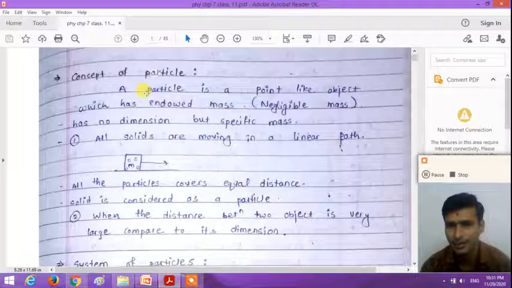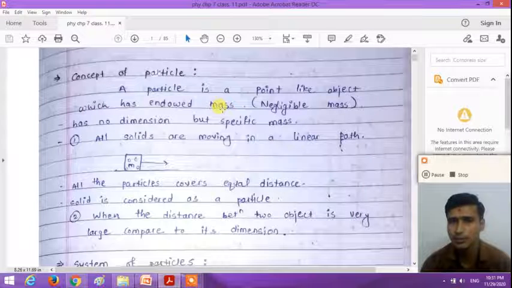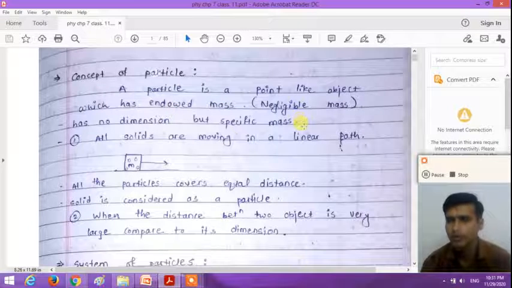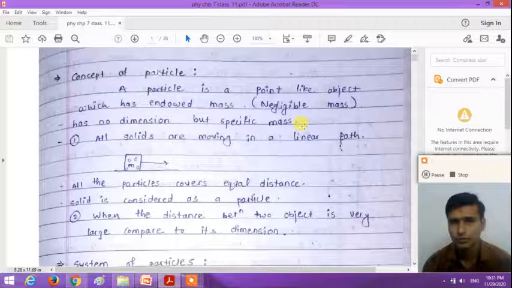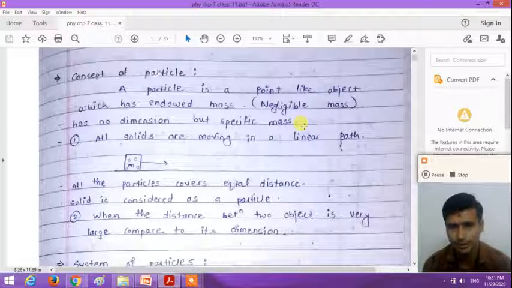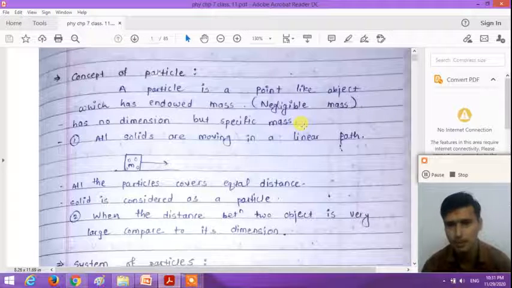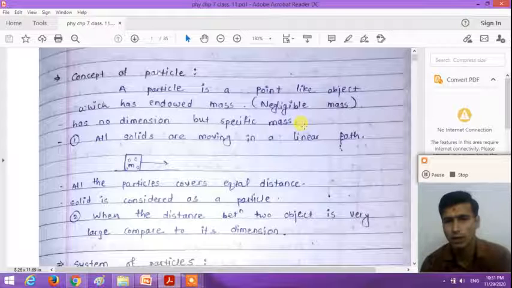So a particle is a point-like object which has a specific mass but no dimension, no volume, right?